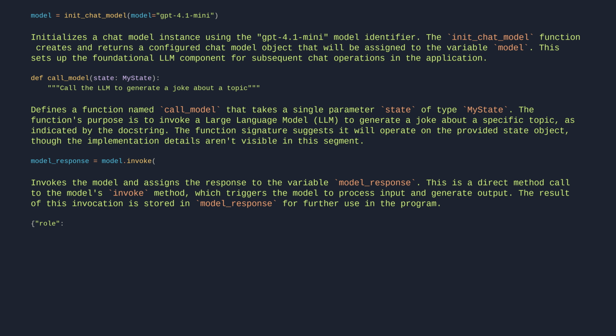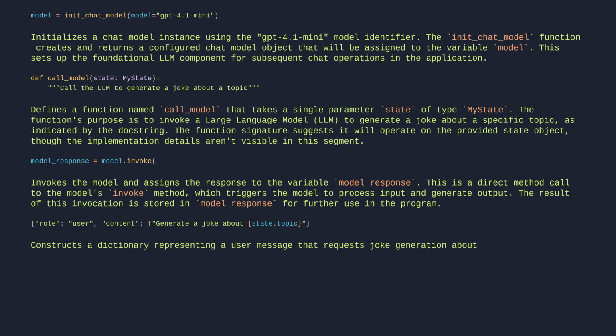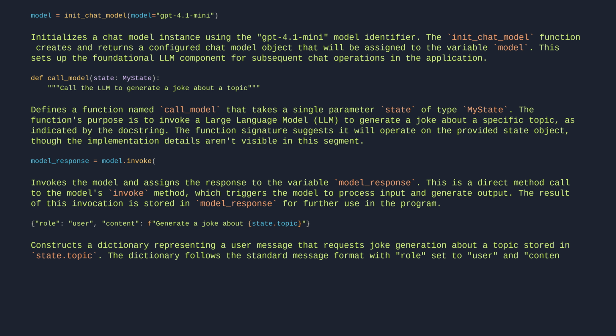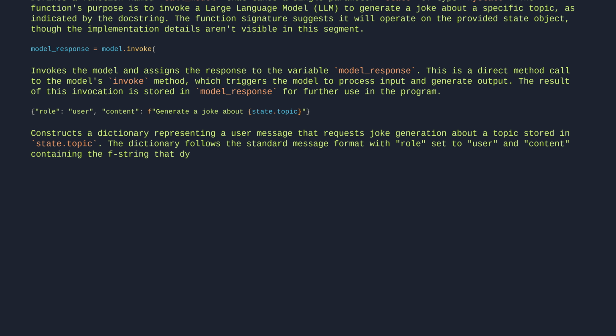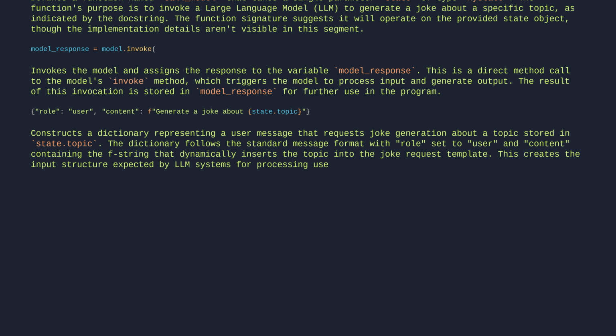{"role": "user", "content": f"generate a joke about {state.topic}"}. Constructs a dictionary representing a user message that requests joke generation about a topic stored in state.topic. The dictionary follows the standard message format with role, set to user, and content, containing the f-string that dynamically inserts the topic into the joke request template. This creates the input structure expected by LLM systems for processing user prompts.